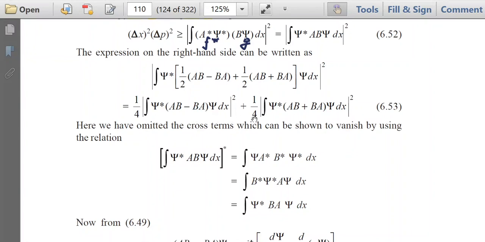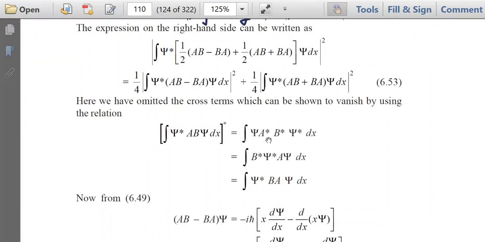This one is a square, this one is b square. However, the 2ab term will vanish. Suppose P is half of AB minus BA and Q is half of AB plus BA. The multiplication of P and Q employs the A square minus B square format.